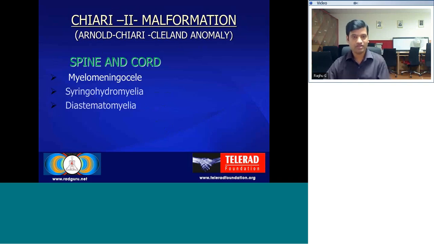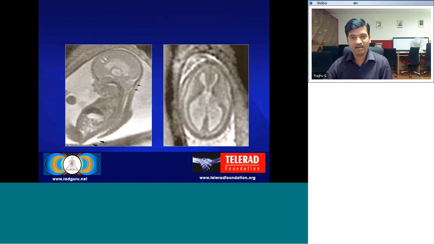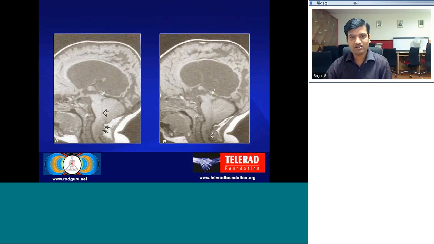Again, coming to the associated abnormalities in the spine and cord, it is associated with myelomeningocele. Associated syringohydromelia can be seen in Chiari II malformation. There can be diastematomyelia. This is an antenatal study showing a Chiari II malformation with dilatation of the ventricles and hydrocephalus.